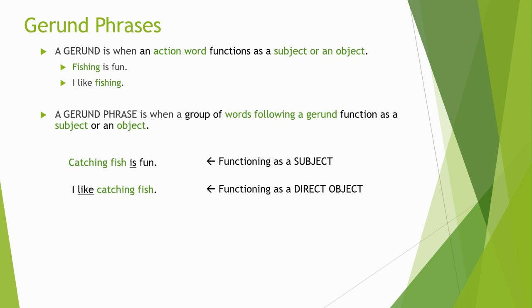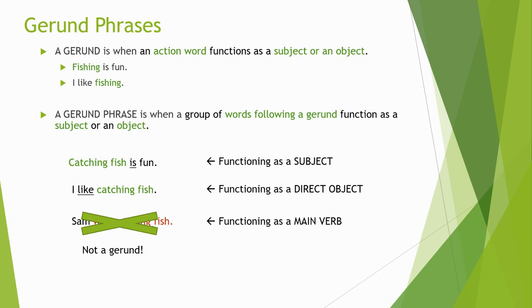Now, bear this in mind. These words, fishing, or if I'm talking about the next examples, catching, can still be action verbs in other sentences. Again, everything comes back to how you're using them. So in this third sentence here, we no longer have a gerund. This is just good old-fashioned main verb. Sam was catching fish. There it's a main verb. It's no longer a gerund. We're not talking about it as a thing. We're talking about it as the action that Sam is doing. So not a gerund.